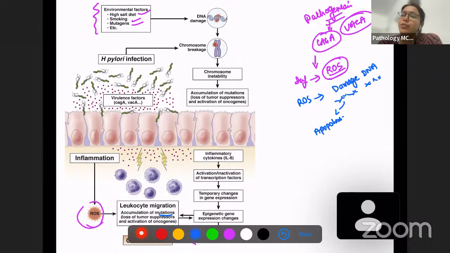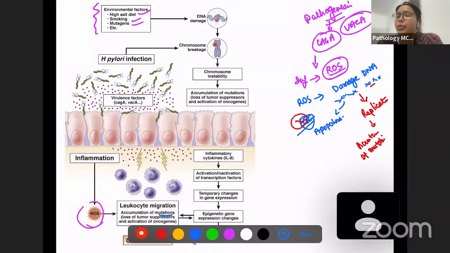What is essential for this apoptosis? Tumor suppressor genes are essential for this apoptosis. But when tumor suppressor gene is not functioning properly, then this damaged DNA is going to replicate. When this damaged DNA replicates, it is going to accumulate these mutations, whatever mutations have occurred here. Accumulation of mutations. When these mutations accumulate, this will eventually lead to carcinoma.